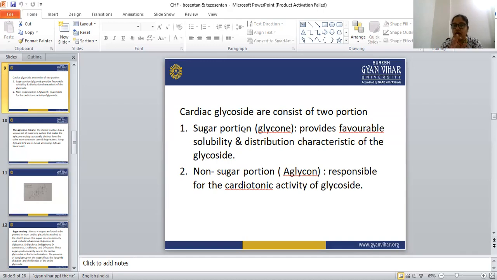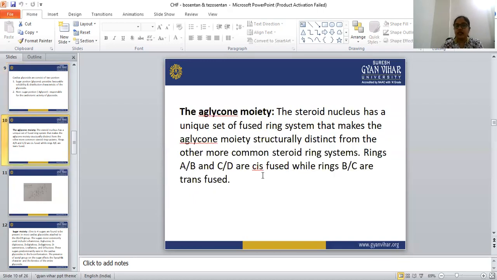If we think only the non-sugar portion is needed in the treatment of CHF, that is not possible without solubility and distribution. So the cardiac glycoside must have both a sugar portion and a non-sugar portion in its structure. These two are combined by a glycosidic linkage. The aglycone portion has one hydroxyl group, so the sugar portion attaches to that hydroxyl group.